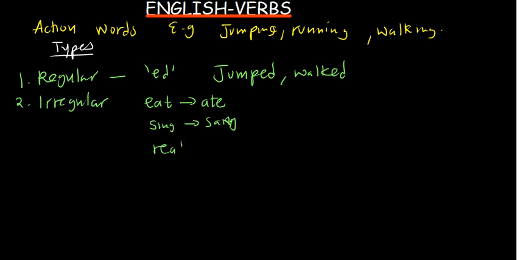So we need also to know these types of verbs, and you need to know how to use them. For example, if you are starting a sentence with, let's say, jumping, you need to know how to be able to start sentences with those, and we are going to talk about them in the next class.